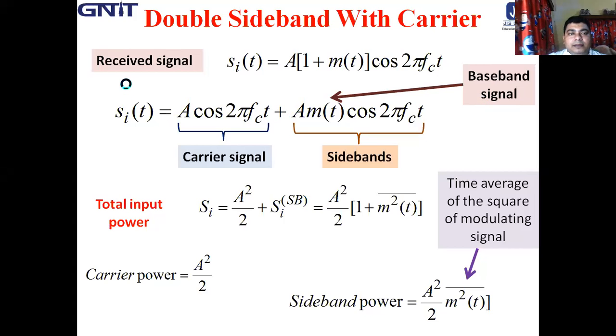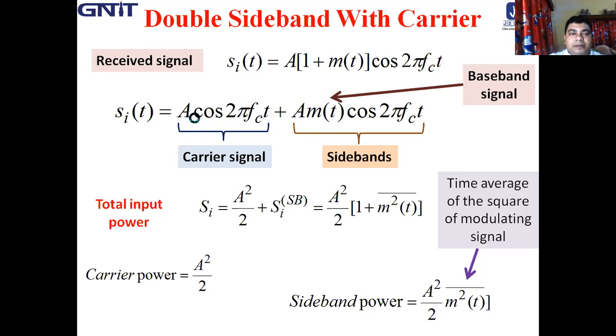Suppose that the received signal is si(t) equal to A into 1 plus m(t) cos 2 pi fct. That means si(t) is equal to A cos 2 pi fct plus A m(t) cos 2 pi fct, where m(t) is the baseband signal.